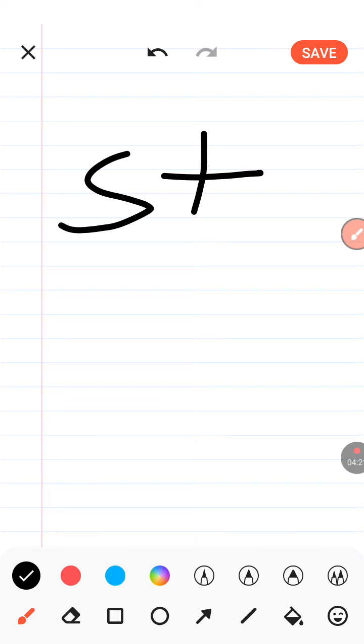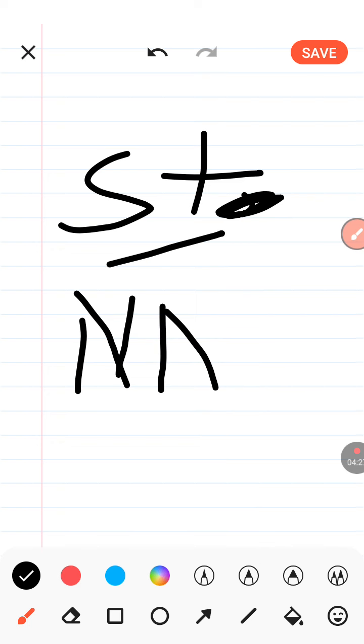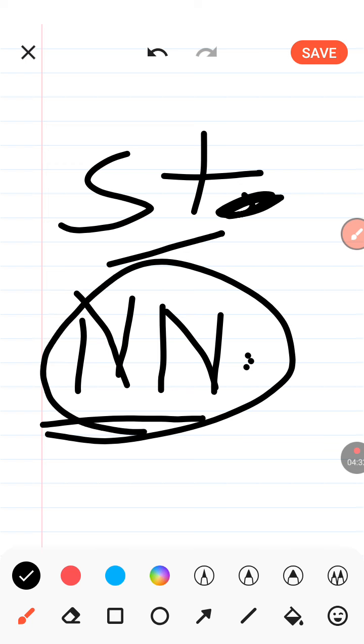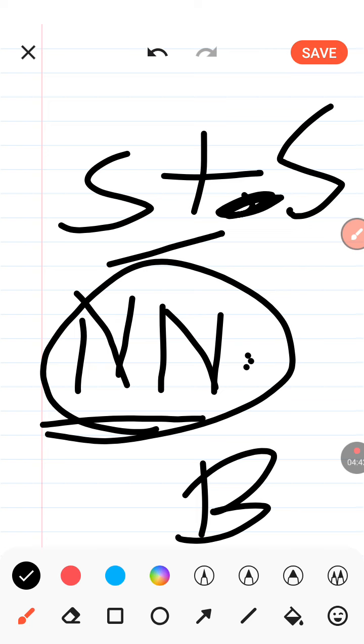Standard form I denote with ST, means standard form, and number name I denote with NN. So that is a number name, that is a big form, and that is a short form. S for standard, S for short form. Okay, you understand?